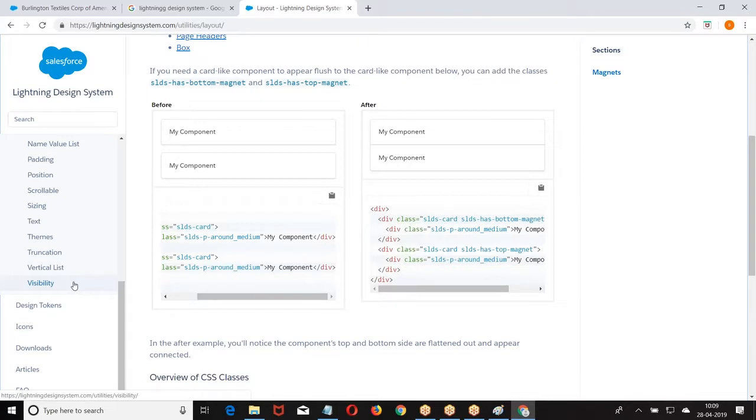Now, instead of applying a group of CSS properties, go to the Lightning design system. There will be 2-3 classes available. Apply the corresponding classes, and the entire set of CSS will be applied. Are you getting it? If you want to design your own custom components with your own look and feel, because you don't like what Salesforce is giving, then I come back to the Lightning design system, look at the corresponding classes which are given, and apply these classes on my elements. I hope you got my point.